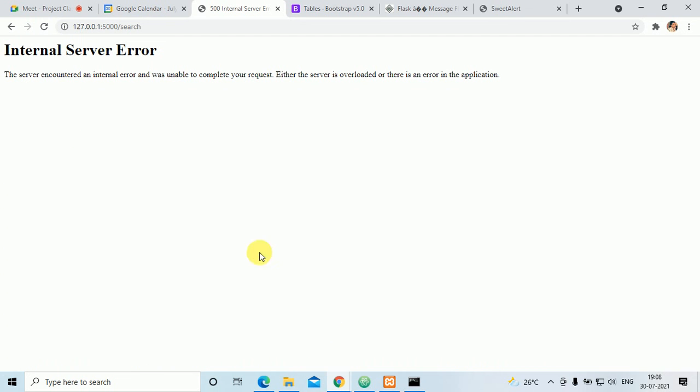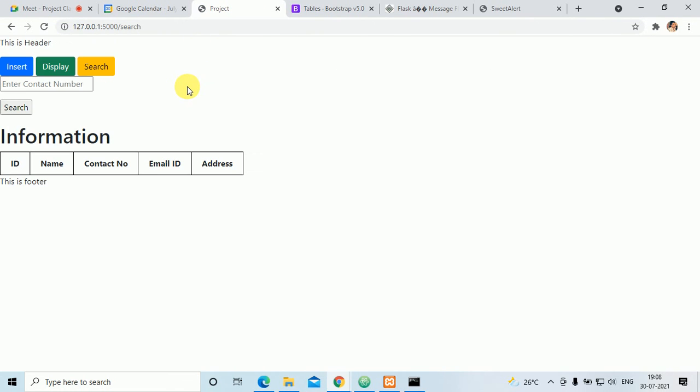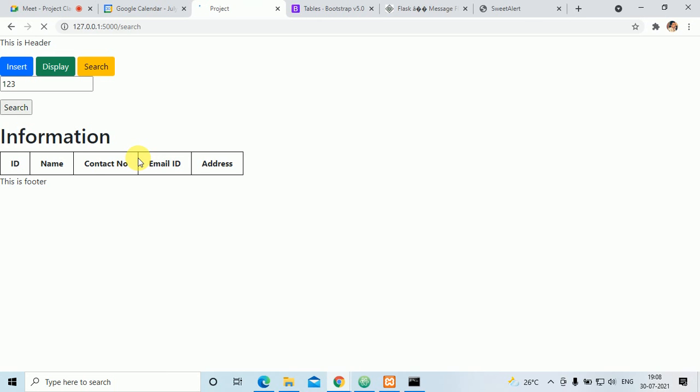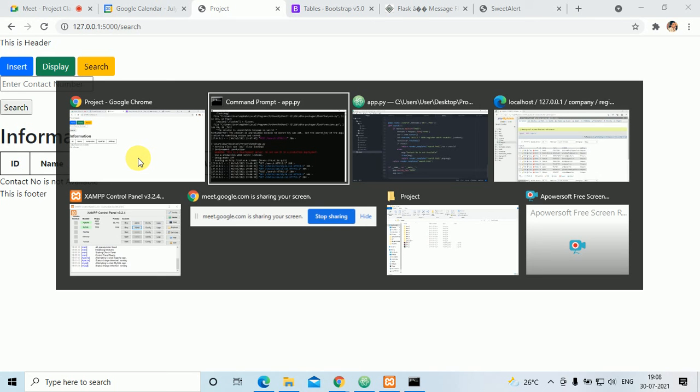Let's see whether it works. Now it is executed. I'll go here, I'll click on search, I'll put a contact number that is 123, and when I click on the search, no, it's not working.